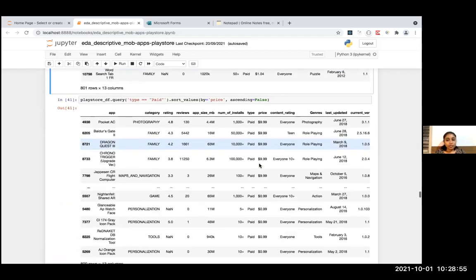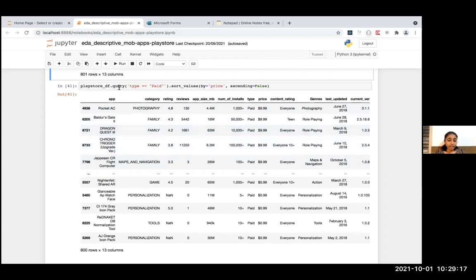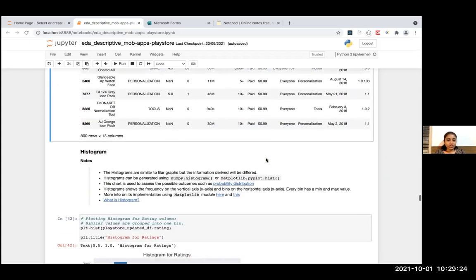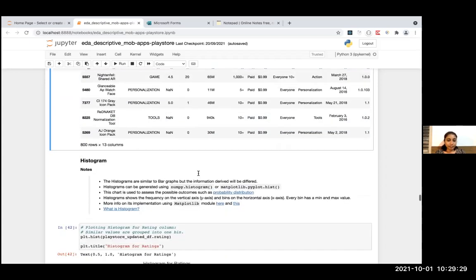Next I wanted to know which are the highest priced apps. So these are the apps which are highest priced, arranged in order so that I would get to know which apps are topmost priced. These many apps are priced at $9.99. And again, as I said, the query method comes in very handy to filter out rows from the data sets, and you pass in the condition as an argument to this method.